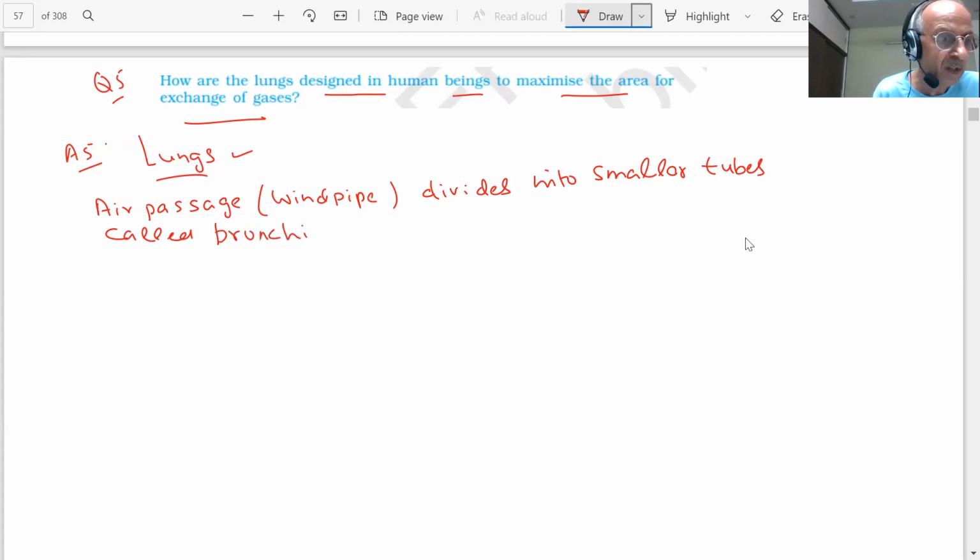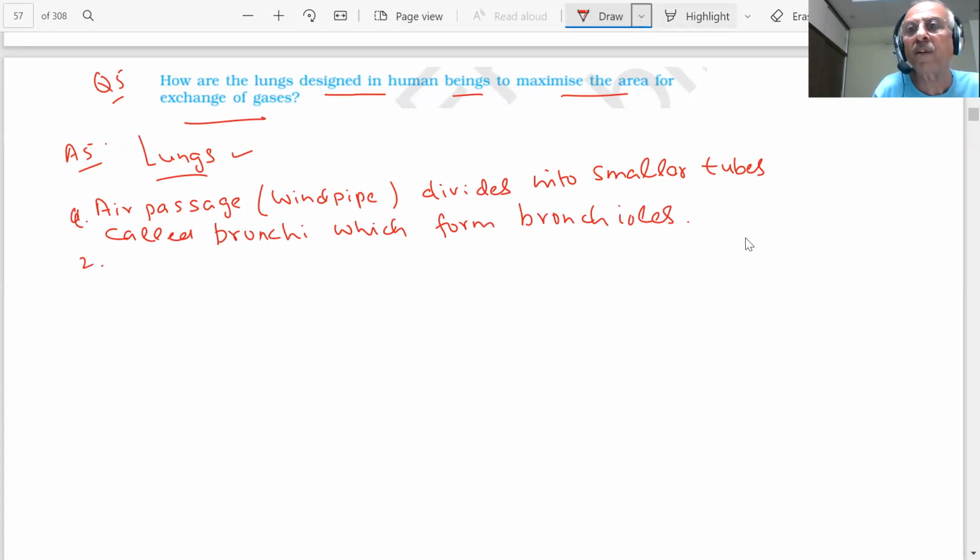Bronchi, students, which form bronchioles. What do they form, student? Bronchioles. The bronchioles terminate into balloon-like structures.